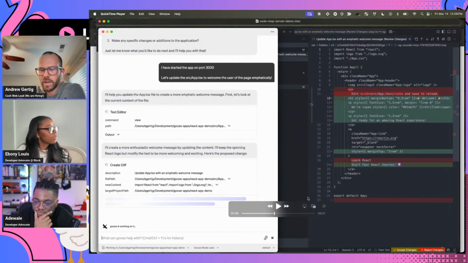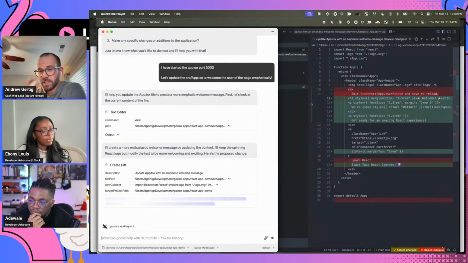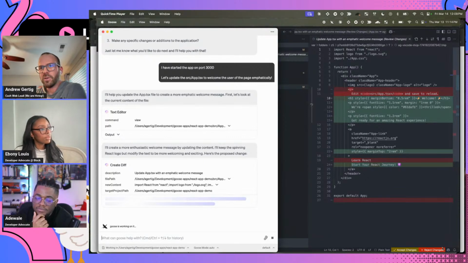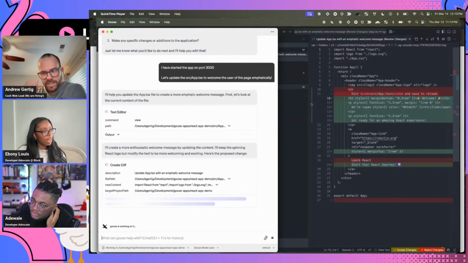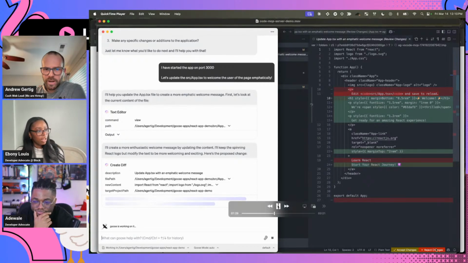Let me pause that really quickly just so we can see this. There's a diff that's been created on the right-hand side. If you're not using the VS Code extension, Goose will just write the file, and then you can use the built-in Git tooling to look at diffs. But what this does is allow you to choose to accept or reject. And I really think the reject is a nice feature here. We can say, actually, I don't like what you did, Goose. I'm going to reject that. But here we're going to accept it.